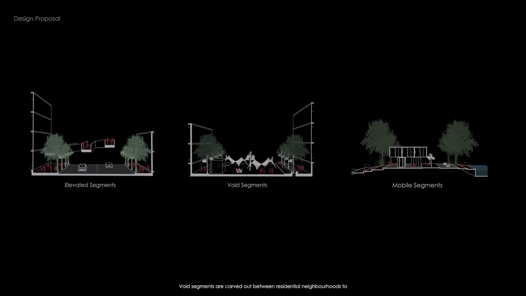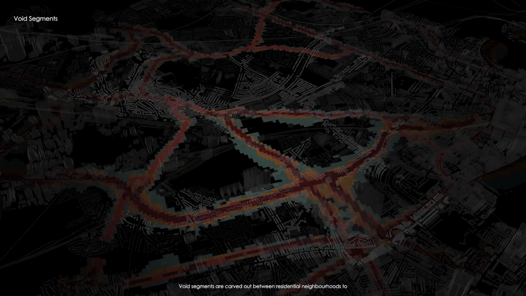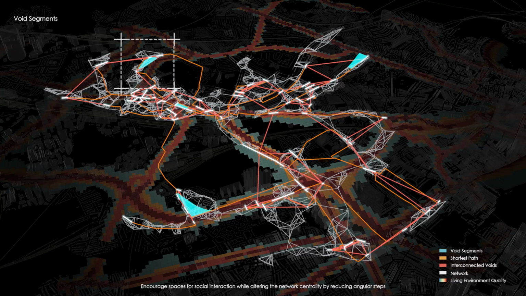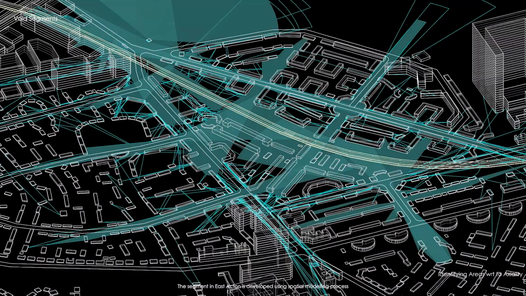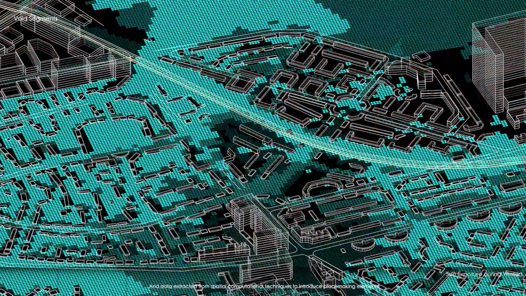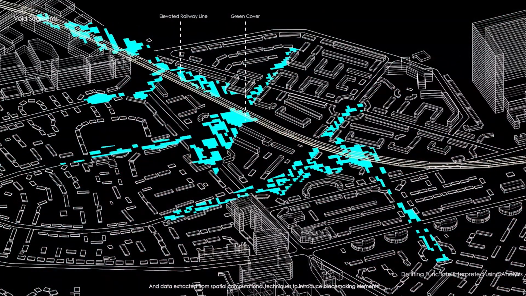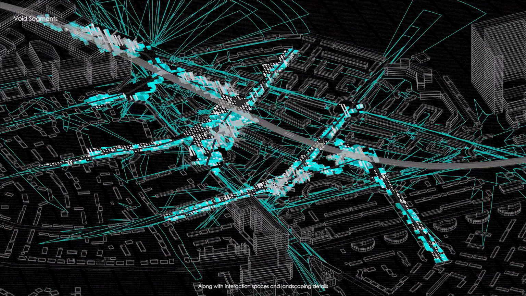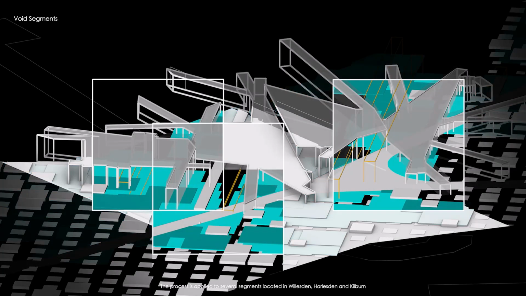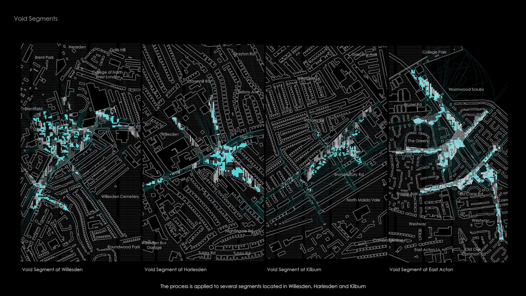Void segments are carved out between residential neighborhoods to encourage spaces for social interaction while altering the network centrality by reducing angular steps. The segment in East Acton is developed using a spatial modeling process and data extracted from spatial computational techniques to introduce place-making elements along with interaction spaces and landscaping details. The process is applied to several segments located in Willesden, Harlesden, and Kilburn.